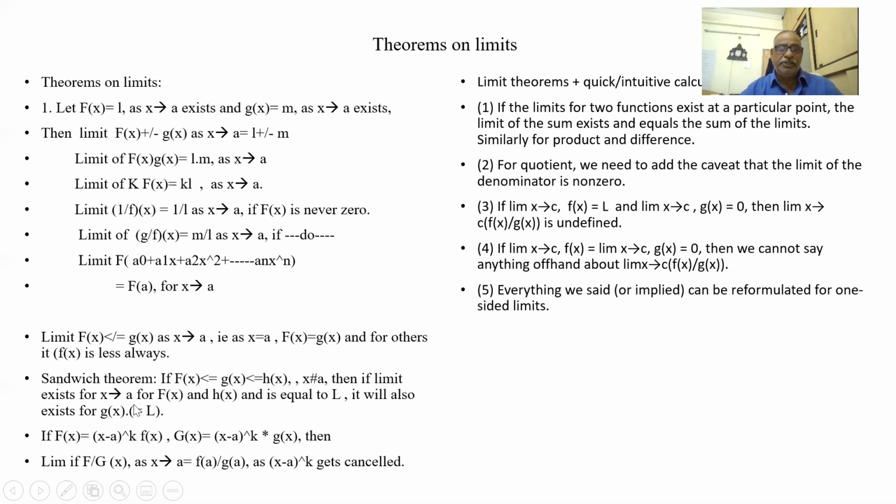Now understand the sandwich theorem. This is more important; we will be using it many times. If f of x is less than or equal to g of x, and g of x is less than or equal to h of x, and if these two have limits as x tends to a, the limit of f of x is L and the limit of h of x is L, then automatically the limit of g of x is also L. This is the sandwich theorem. We use this when there are three functions, say x, sin x, and tan x. We'll see one example here.